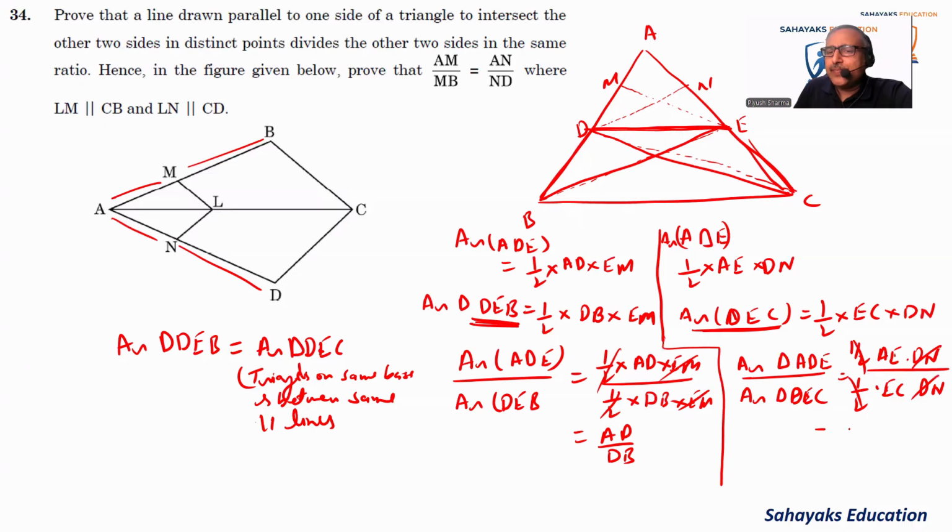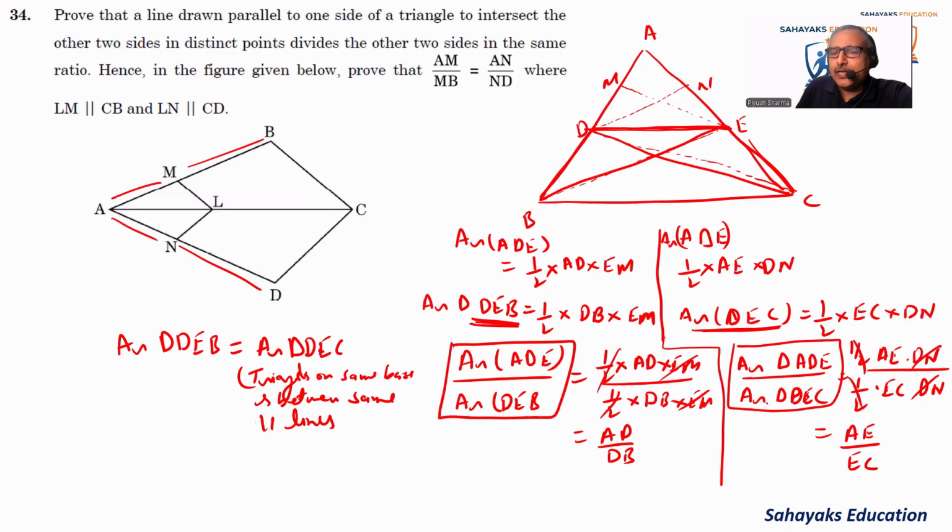So it comes as AE by EC. Now, if we look at these two ratios, area of triangle ADE divided by DEB and area of triangle ADE divided by DEC, we know that area of DEB is equal to area of DEC. So that means these should be equal. That means AD by DB is equal to AE by EC.